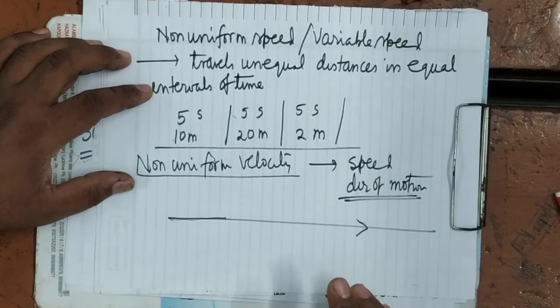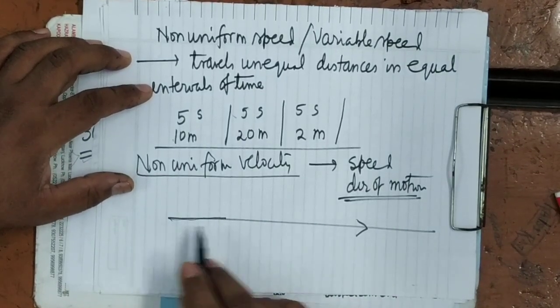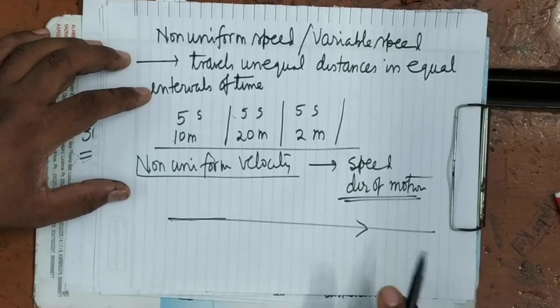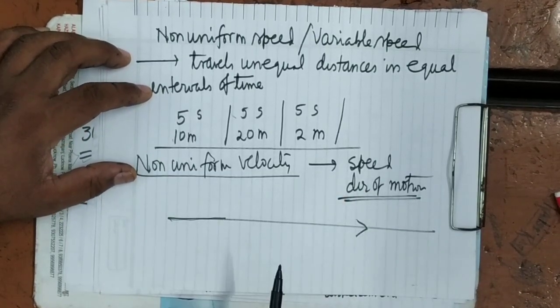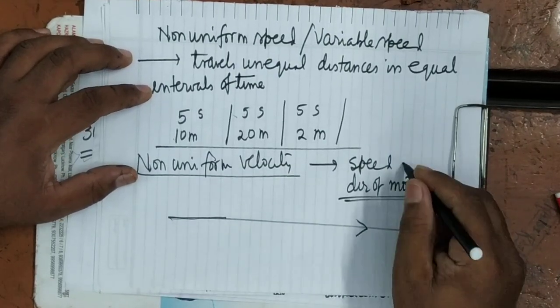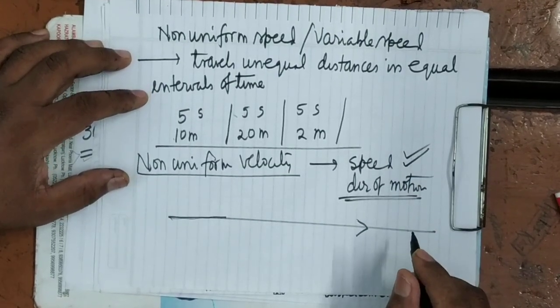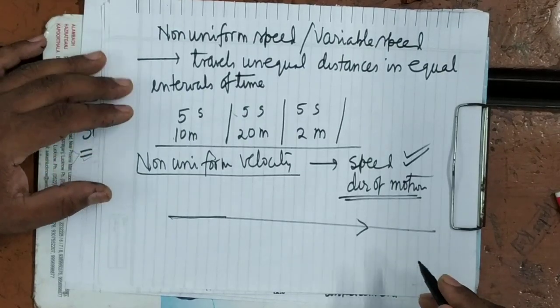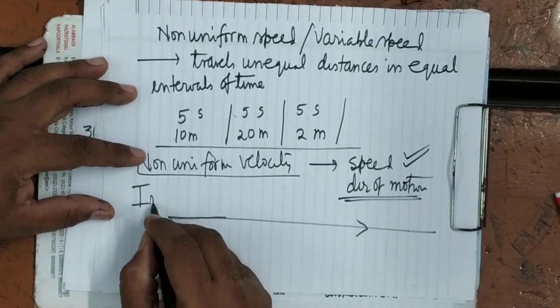When it reaches the platform, the path is almost straight, but the speed is decreasing. So velocity will be non-uniform because of the variation in speed.